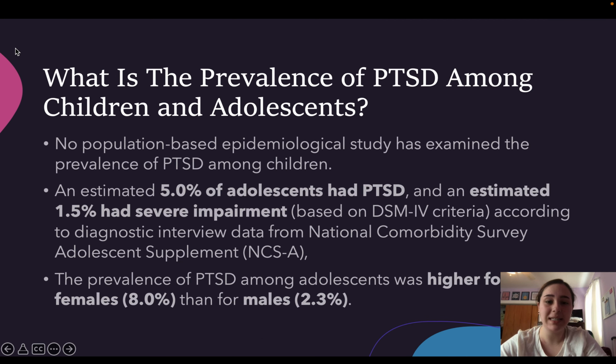What is the prevalence of PTSD among children and adolescents? There is no epidemiological study that has examined the prevalence of PTSD among children. However, an estimated 5.0% of adolescents have PTSD, and an estimated 1.5% have had severe impairment as based on DSM-4 criteria. The prevalence of PTSD among adolescents was higher for females, with 8.0%, than for males, which is only 2.3%.